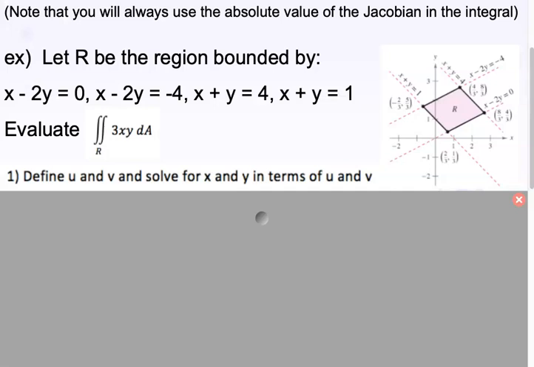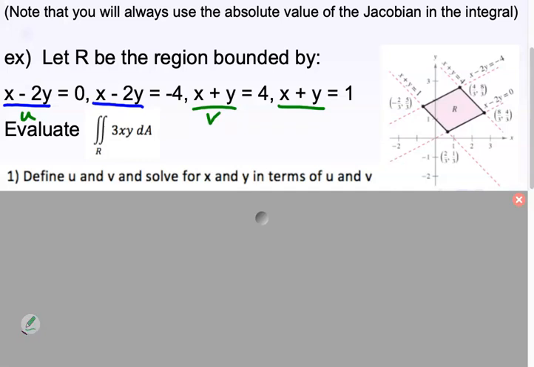Later on we could do substitution with other functions, but right now you're only given parallelograms, which is why it's easiest if you write them in standard form, because then you'll have 2 that match and another 2 that match, and just let one of them be u and one of them be v.